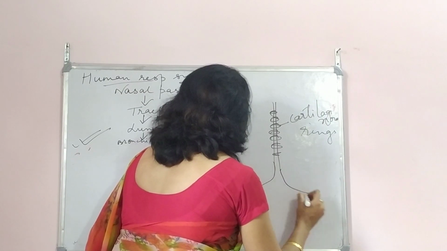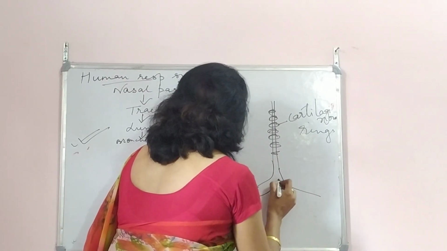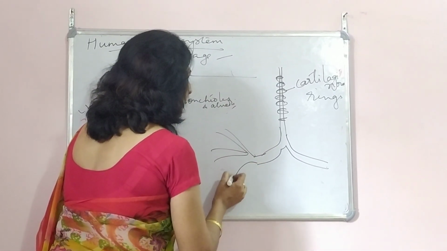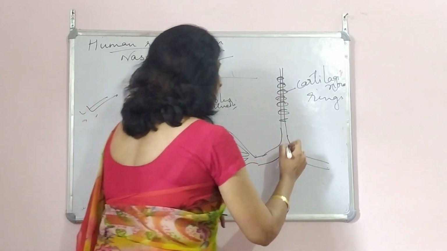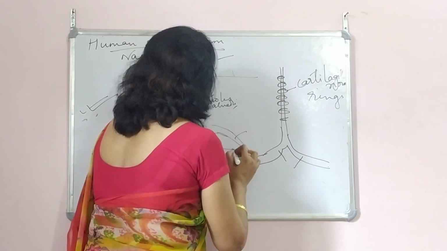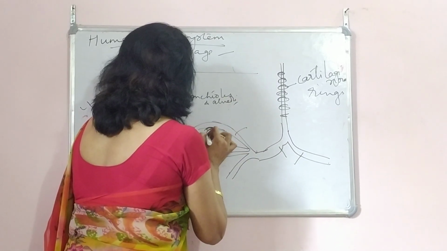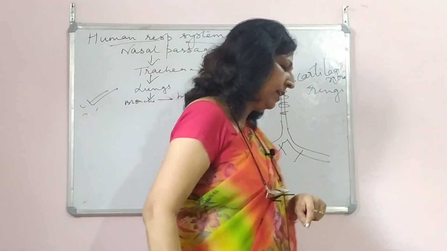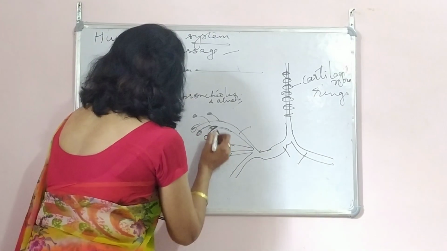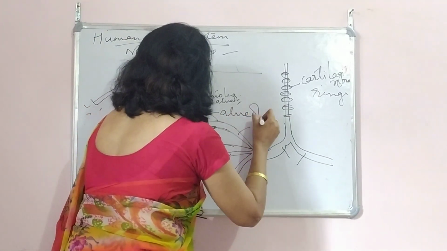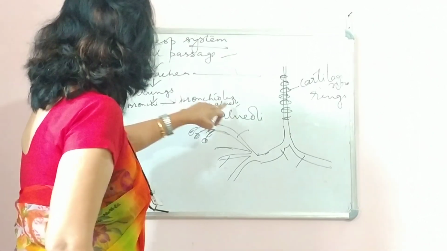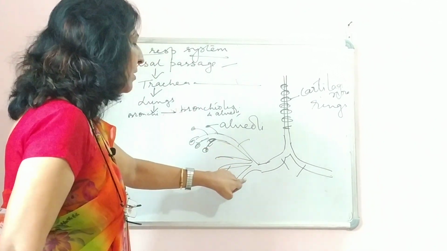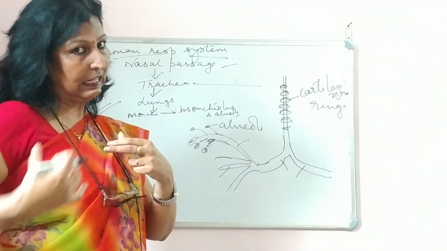So over here it opens into the lungs, and from here it branches into many bronchioles. These are the branches. So this is the bronchi, and these are the bronchioles. Then in the bronchioles again there are branches, so alveoli, these ball-like structures which are present, these are alveoli. Got it? So bronchioles, alveoli. The lungs will branch into bronchi and bronchioles. These are the bronchi, the left side and the right side.